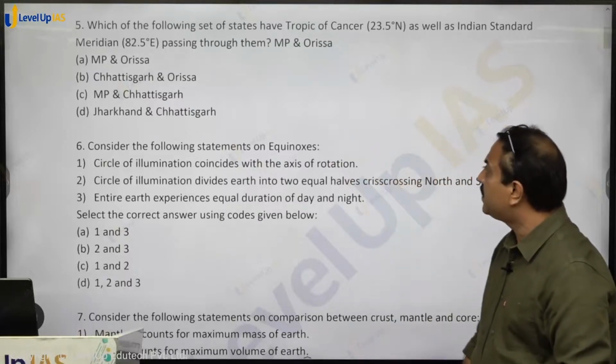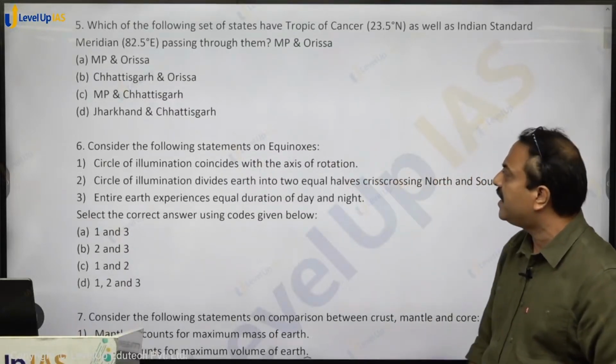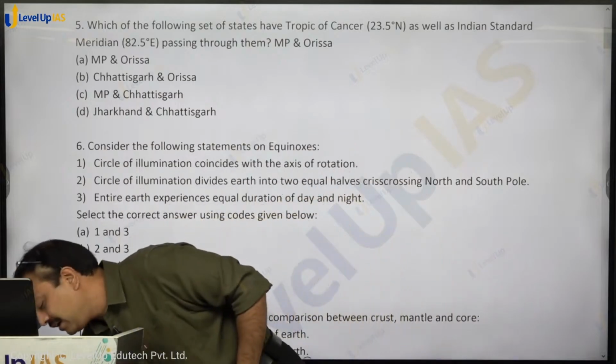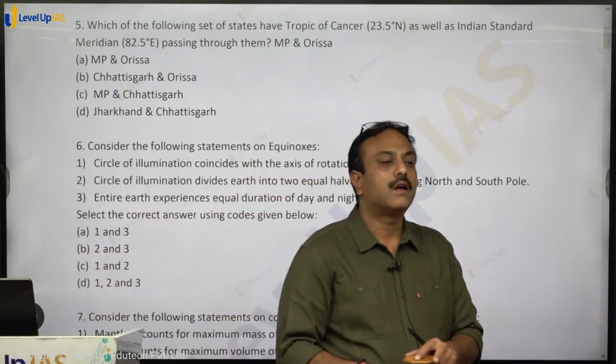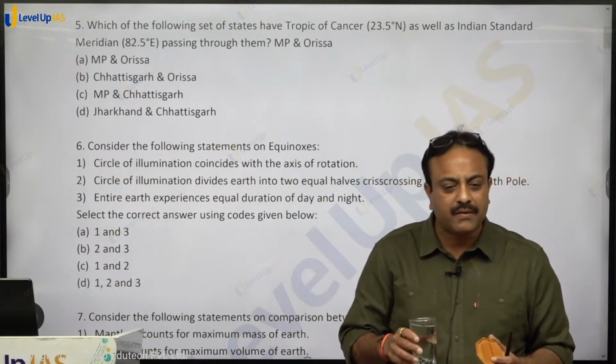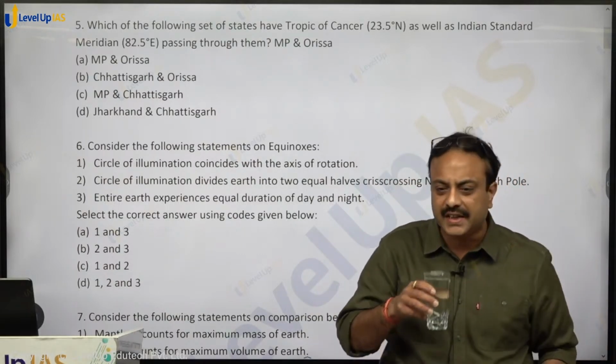Which of the following set of states have Tropic of Cancer as well as ISC passing through them? The question is asking you Indian Standard Time meridian, 82.5 degree east. It passes through how many states?